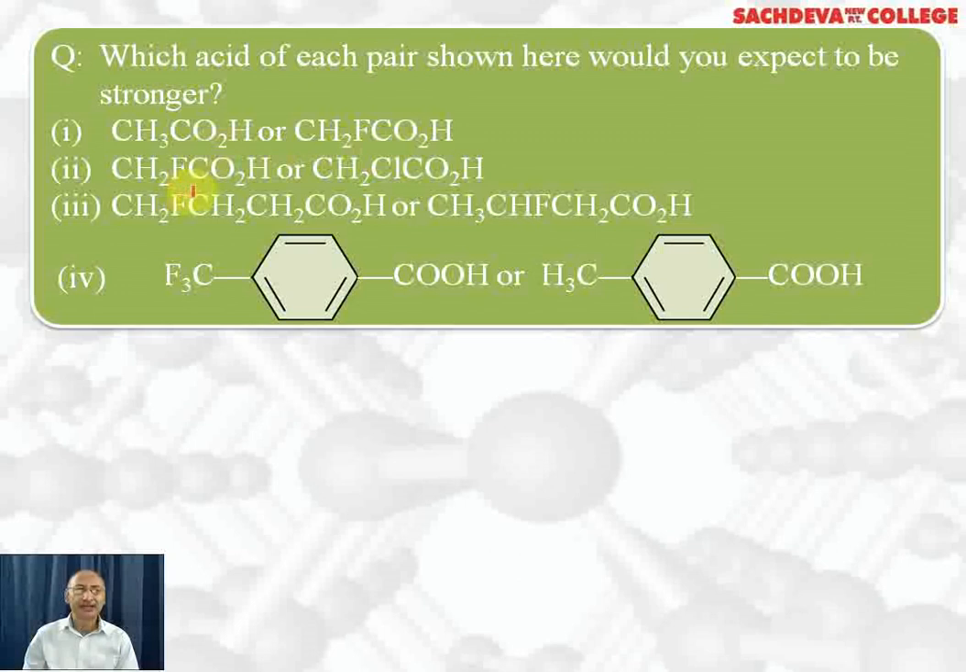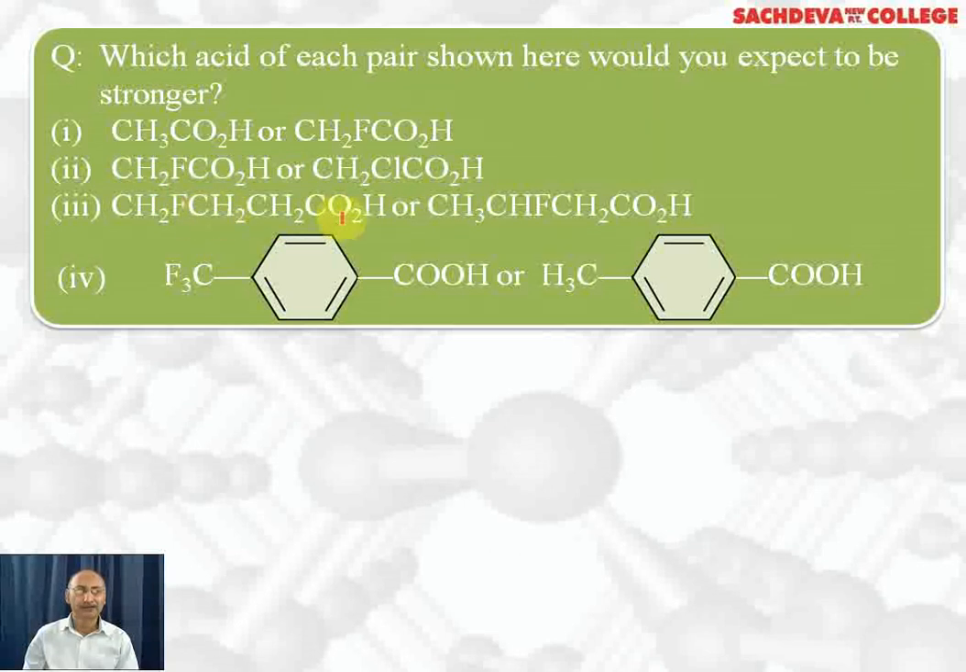In the second case, we have alpha-fluoroacetic acid and alpha-chloroacetic acid. The correct answer is alpha-fluoroacetic acid because fluorine is more electronegative than chlorine, so it is more electron withdrawing than chlorine.